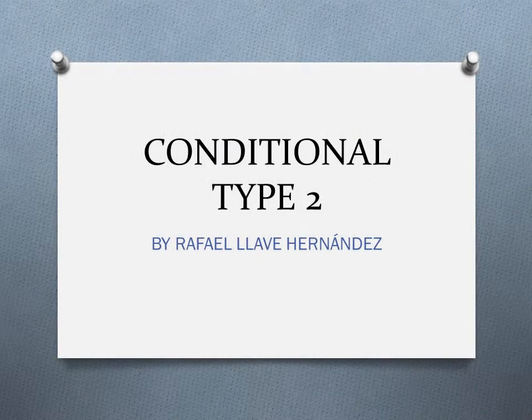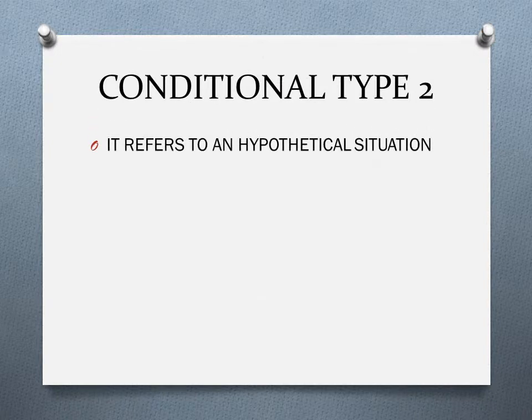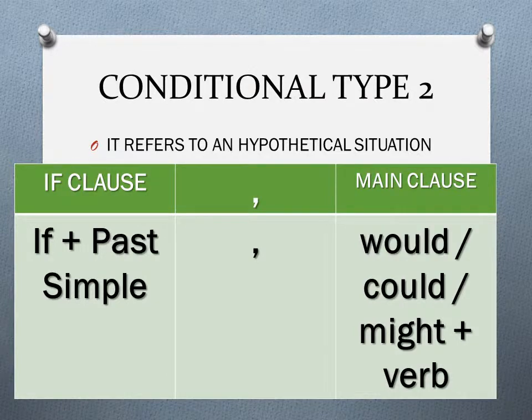Conditional type 2. This conditional refers to a hypothetical situation, okay? So it's about situations that haven't happened, and there is not a chance that it might happen, okay? They just take place in our imagination, in our brain. So it is a hypothetical situation.